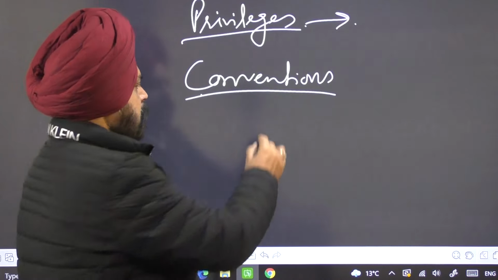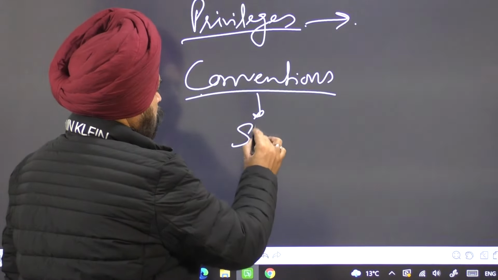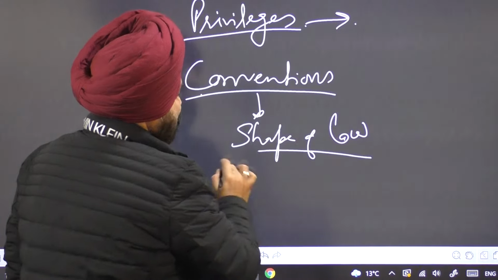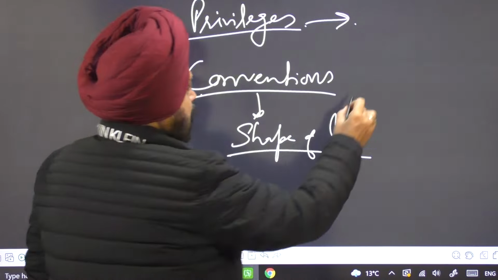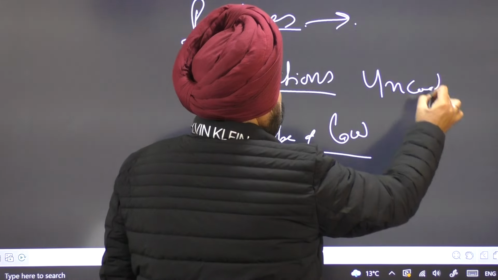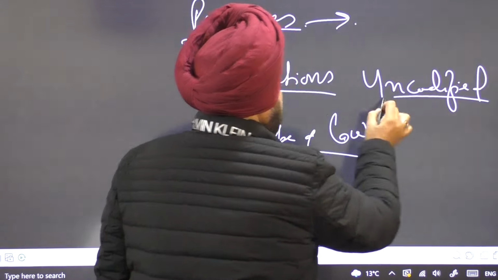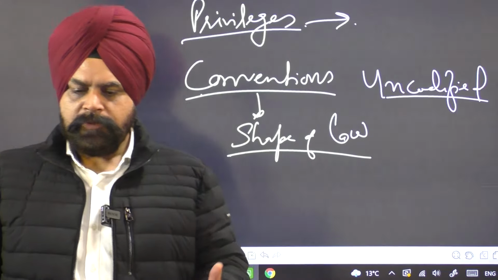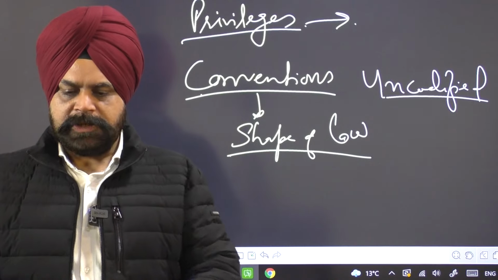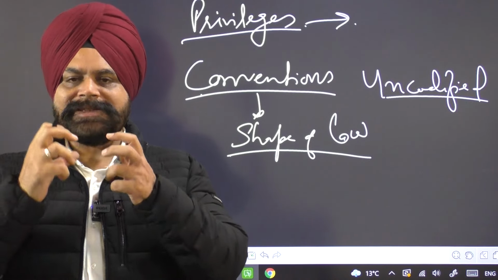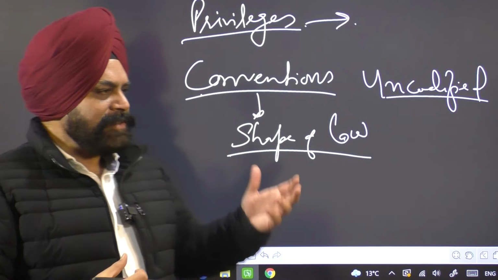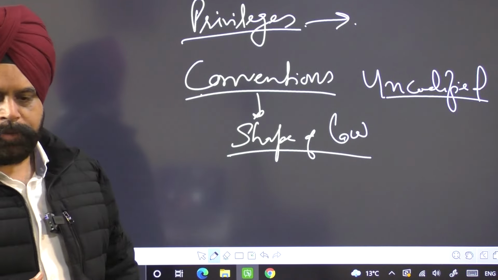Those conventions take the shape of a law, though not codified; it is an uncodified law. Those are also sources of the constitution. Sources means from where this constitutional law emerges, from where we are getting this constitutional law. So these are the sources of constitutional law.